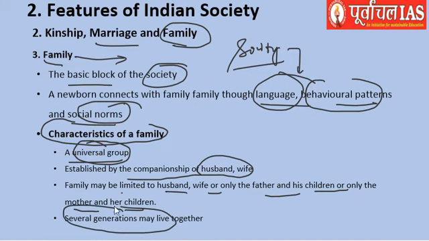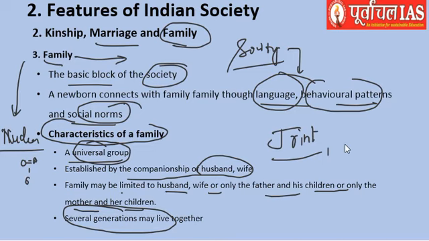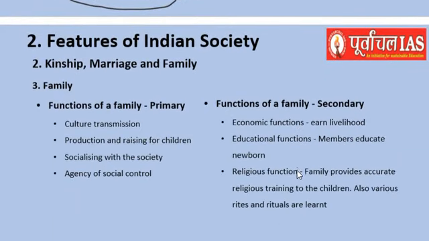Several generations may be living together, so there are various kinds of families. A nuclear family is a very small family, where only the parents and their children are present. But then you have joint and extended families, wherein various generations live together, and they may or may not be sharing various things, based upon which we call them joint or extended. So we have seen the kinds of family.